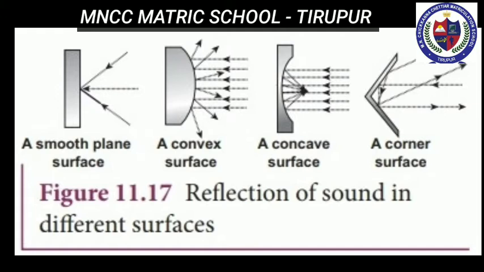When sound is reflected from a concave surface, the reflected waves are converged and focused at a point. So the intensity of reflected waves is concentrated at a point. Parabolic surfaces are used when it is required to focus the sound at a particular point. Hence, many halls are designed with parabolic reflecting surfaces.